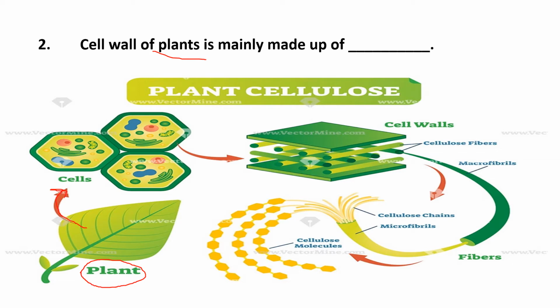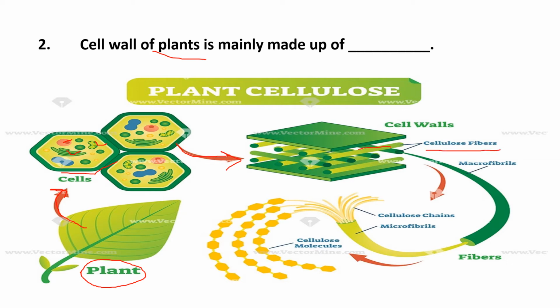Yes, a cell has a cell wall because it is a plant cell, and inside the cell all the organelles are present, that is the nucleus, mitochondria, endoplasmic reticulum. All the organelles are present inside the cell, but the cell is protected by the cell wall. Now this cell wall is made up of what? This cell wall is made up of cellulose fibers.